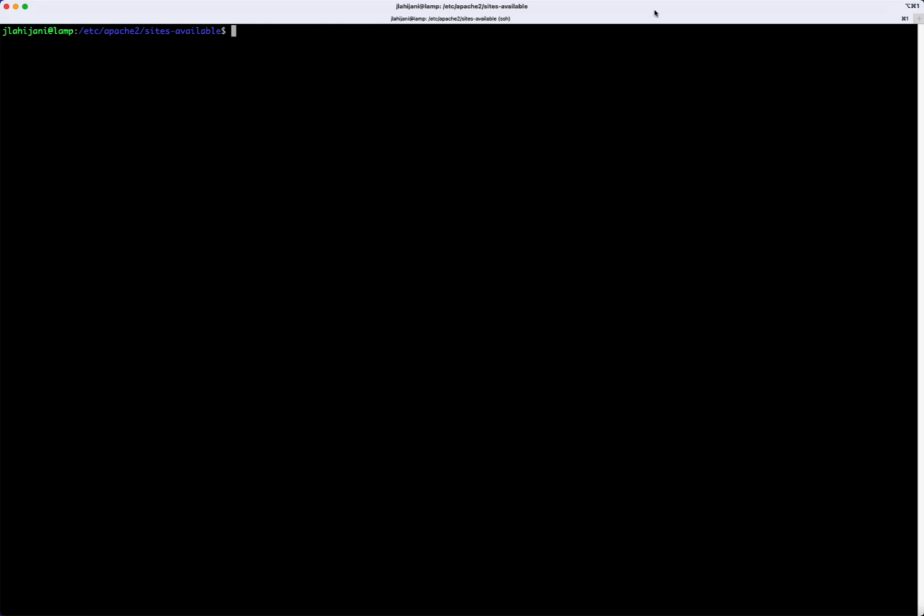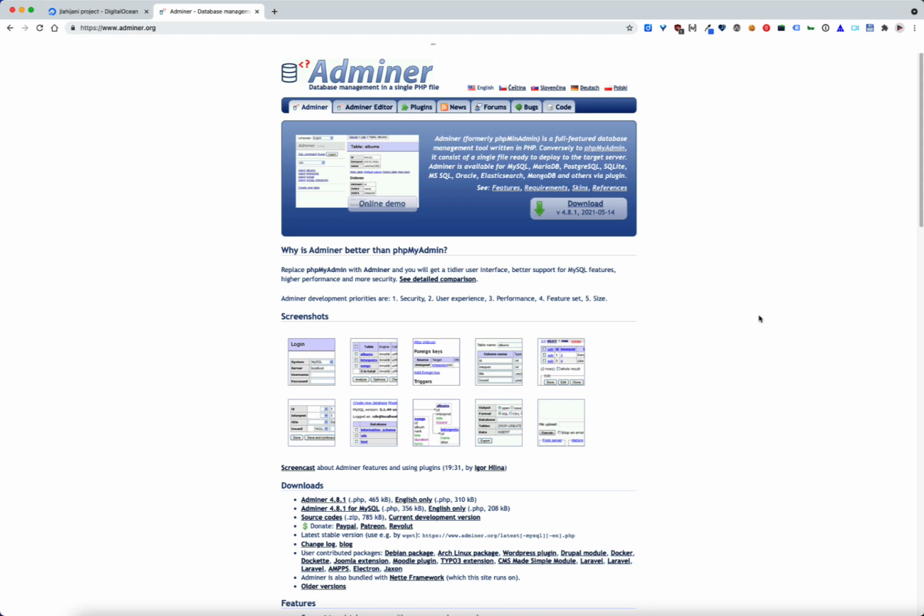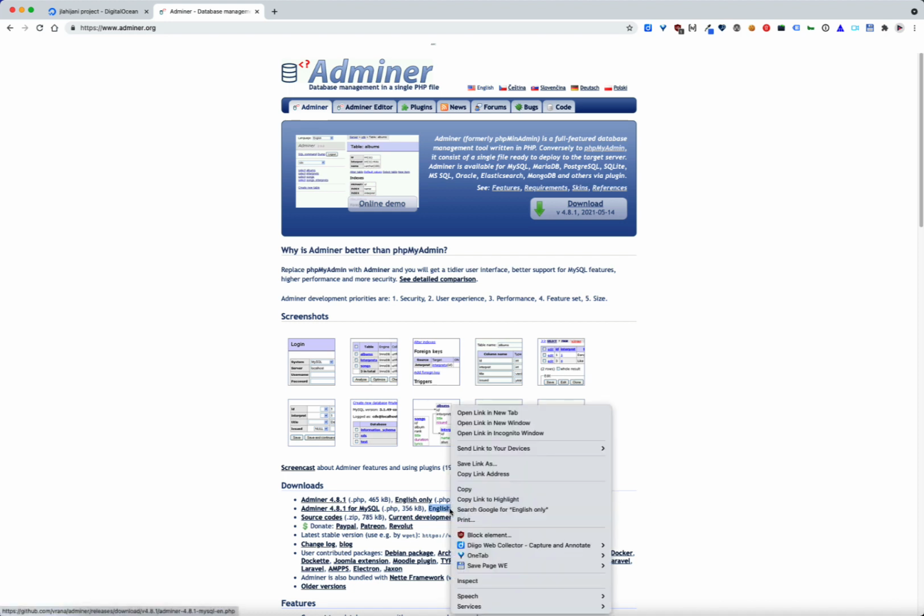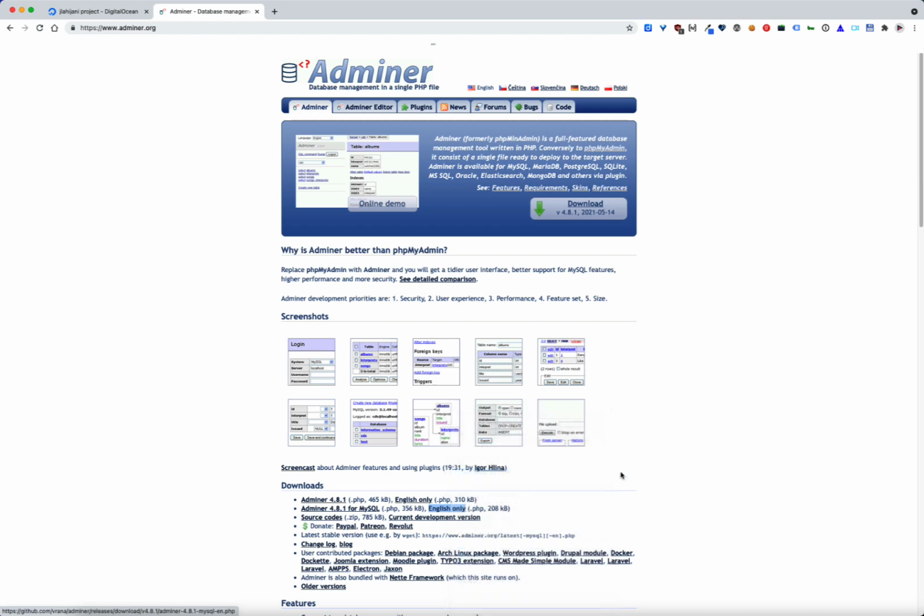We're just about ready to install ProcessWire, but before we do, let's create a database. We could use MySQL in the command line to do it, but I'll demonstrate how to do it with Adminer. Let's first go back to our site directory. Then let's download Adminer. This is the Adminer webpage, and we have a few download options. It's a single file, and we can get it for just MySQL, and in just the English language. So I will choose this one here. Let me copy the link address, and then I will use wget to download the file.